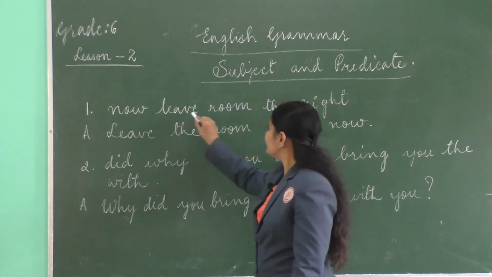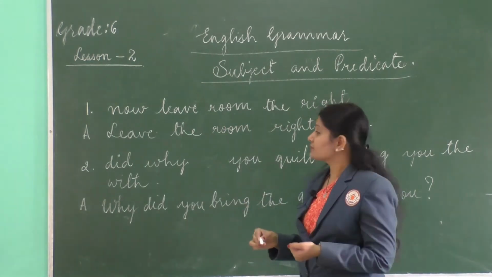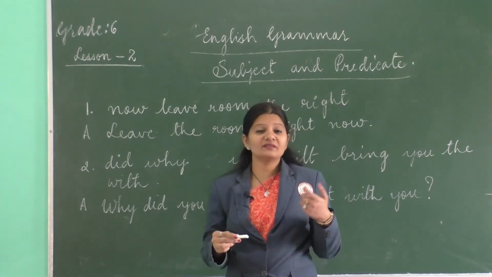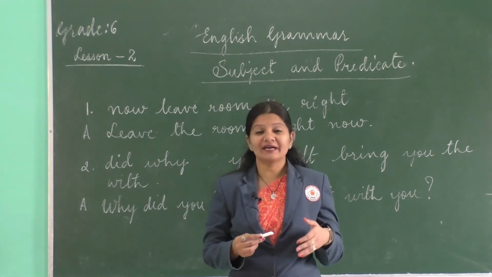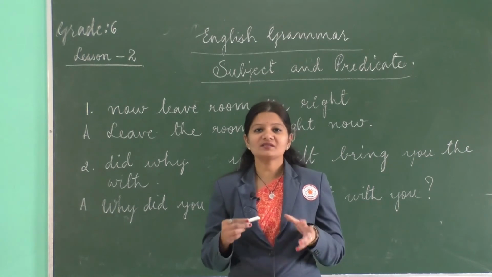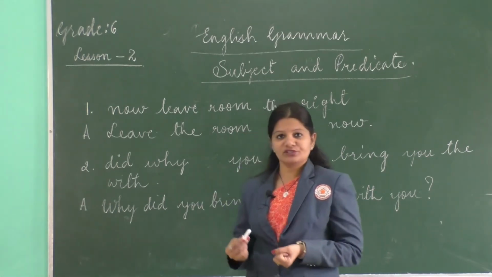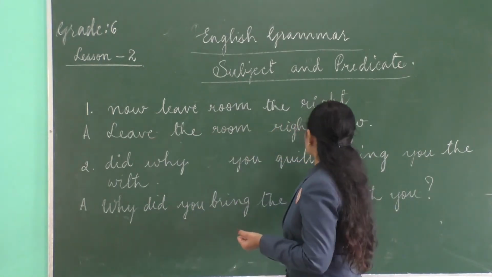Here, now leave room the right. These are jumbled words. So how would you place them? If you remember in the last lesson, we learned about the kinds and transformation of sentence, and there was one exercise which asked us to rearrange the jumbled words. So we apply the same rules here and have the sentence, leave the room right now.